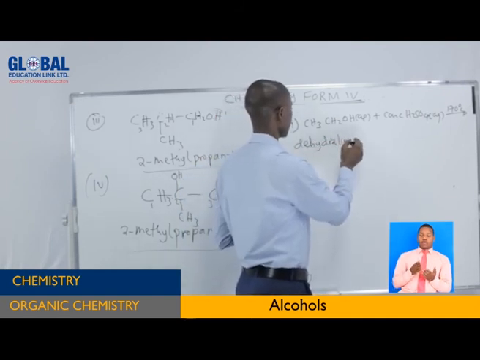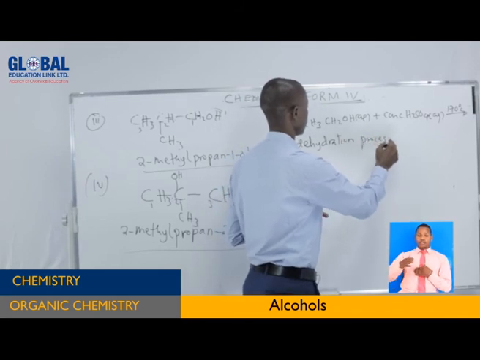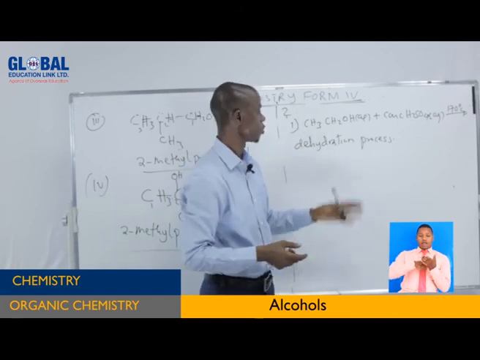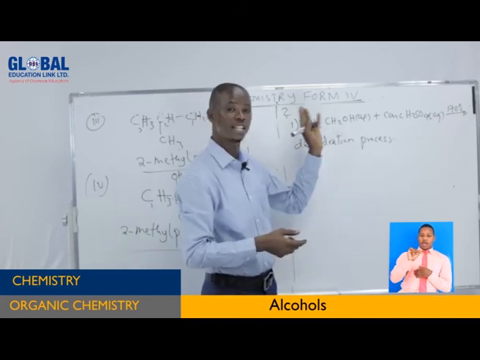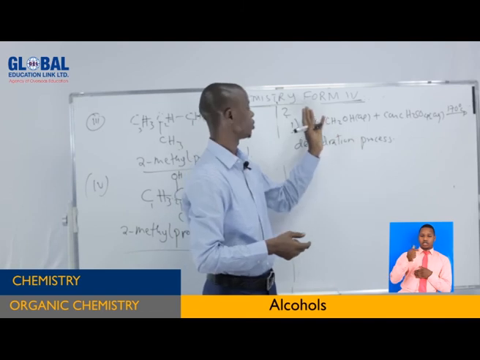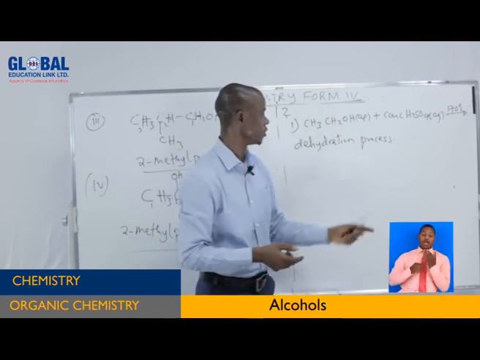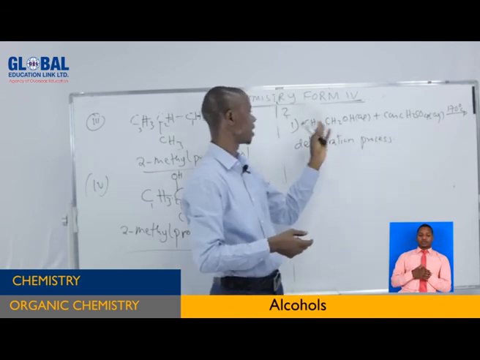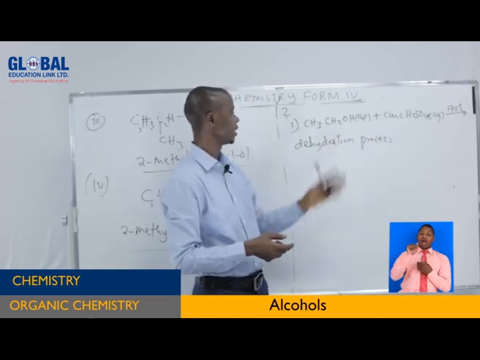Dehydration process. It involves the removal of water molecules from alcohol. So the elements of water, that means hydrogen and oxygen, are removed by this acid, which is concentrated. So this is the drying agent. It removes the elements of water, that means takes away the elements